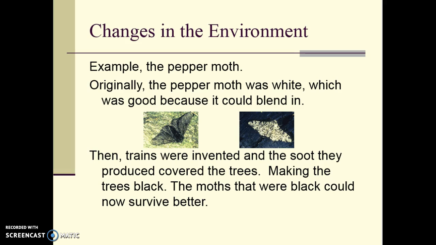The black form became favored as the pollution accumulated. Then as legislation was passed to clean up and protect the environment, and the white barked tree became more common again, that pressure was then shifted so that the white form of the pepper moth was preferred, and the allele frequency, how often it occurred in the population, changed.